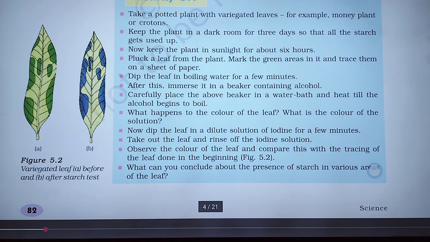Now what happens to the color of the leaf? What is the color of the solution? Now dip the leaf into dilute iodine solution for a few minutes, take it out, and rinse off the iodine solution. Observe the color, comparing with the tracing of the leaf made in the beginning. What can you conclude about the presence of starch? Okay, A is after the starch test and B is before the starch test. We can see that this is blue color.